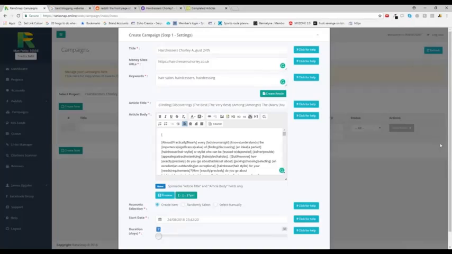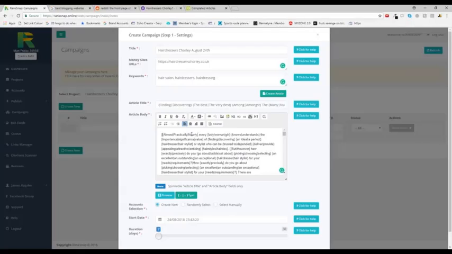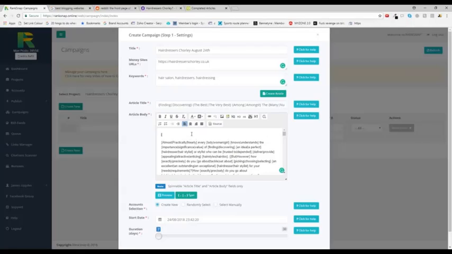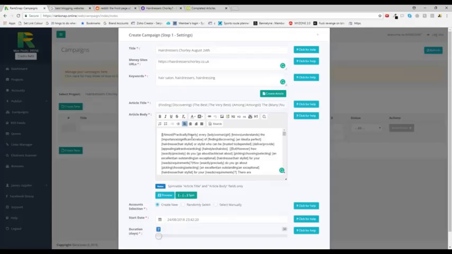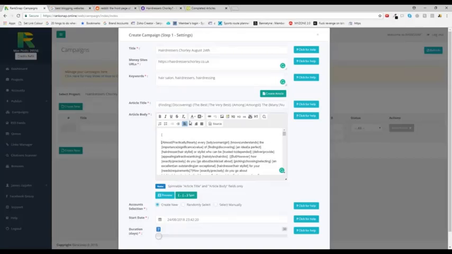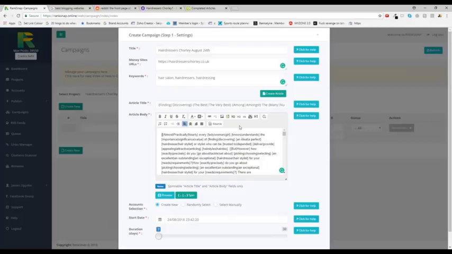Okay, great stuff. So I just press backspace on that. This is something that Spin Rewriter does that's a little bit funky. I'm just going to move that back up. If you ever notice that you get an article back from Spin Rewriter where there's a space in it like that, just go in front of the bracket and press delete just to smarten it up. Now that I've done that, remember I paid $11 for the article, but I showed you where you can get it for $5. And Spin Rewriter, I think it's like $47 for the year.